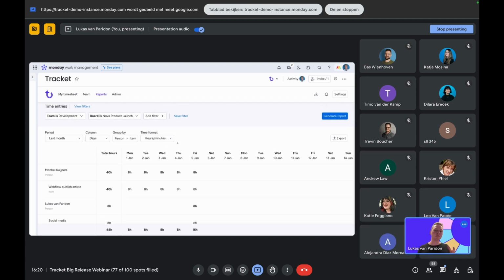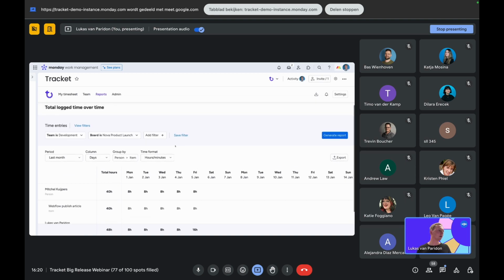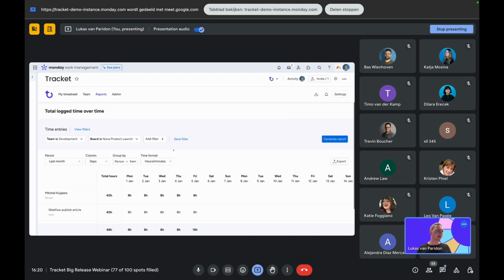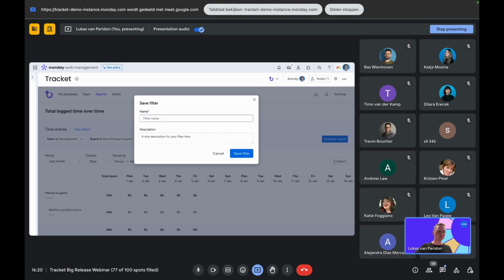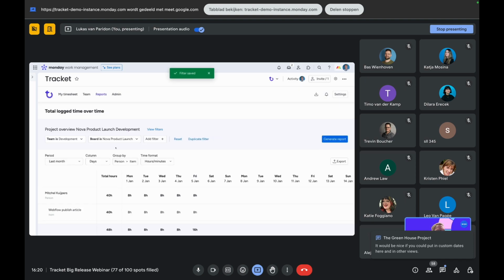Now this is not that new, it's similar to what we got. One thing that is really cool, and this has been requested a lot, is saving filters to make this easy so you don't have to configure everything at once. So let's save this filter. Maybe we do this project overview of our product launch development every 2 weeks. You can add a description.